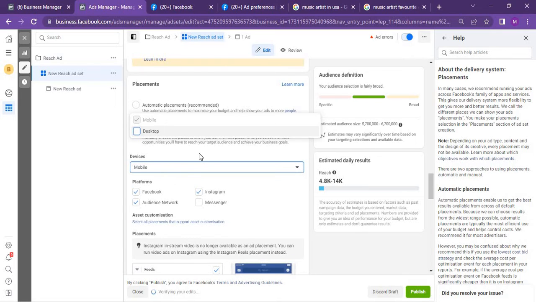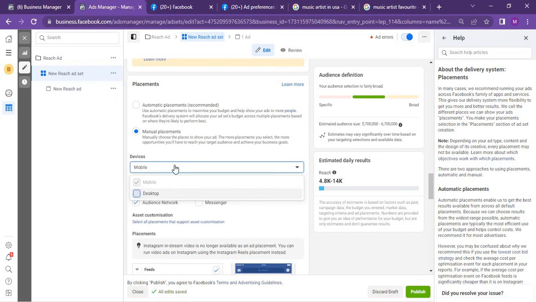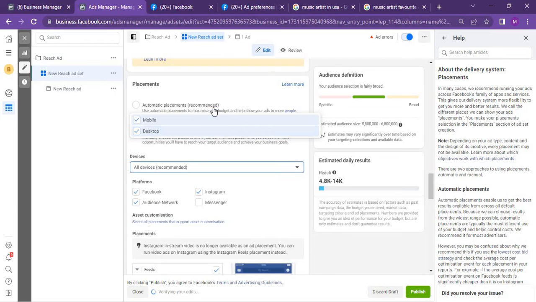But then someone can be using his desktop and your ad will pop up and he can still maximize that ad. So it's about testing to understand your audience. You can do away with the kind of device you want your ad to be targeted to, and you'll be amazed with the kind of result you get. So that's still on manual placement.